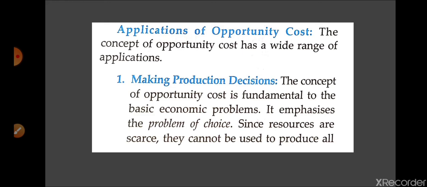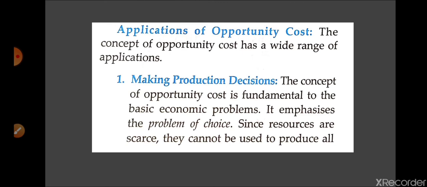So opportunity cost indicates the fact that when the society employs resources in a particular way, it is not merely making the decision to produce these goods, but it is also deciding not to produce some other goods. So you may understand with the help of this, that the decision to produce a particular commodity involves an opportunity cost in terms of the commodities that the society has to sacrifice.